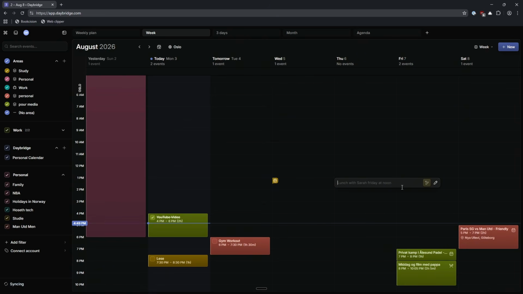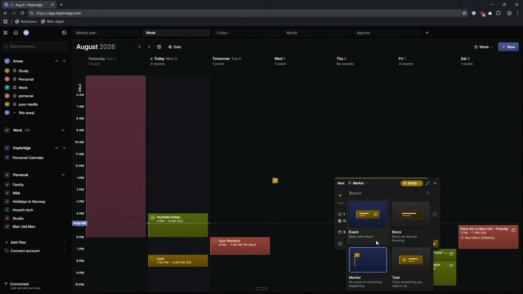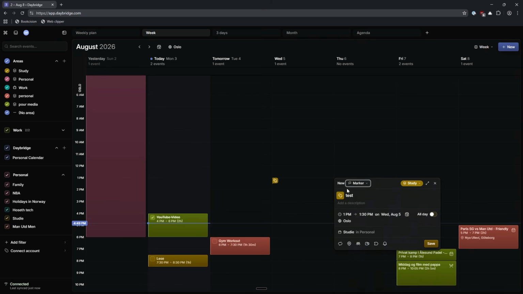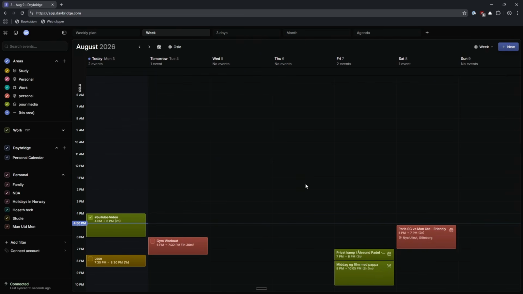So if we just add a test one in here, this is one of the reasons why I like it. It can be a marker just to mark that something is happening. It can be an event, a block, or a task. So I really like that. And that is basically the calendar I use.